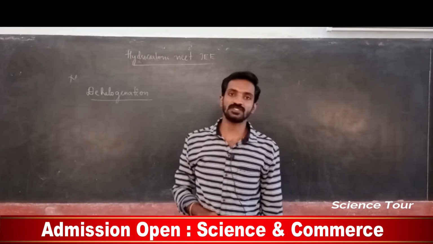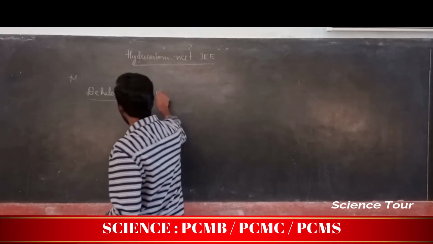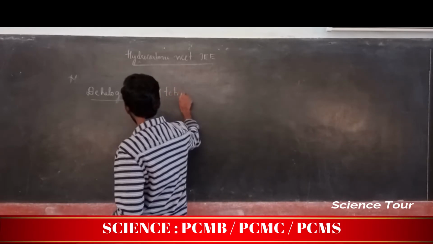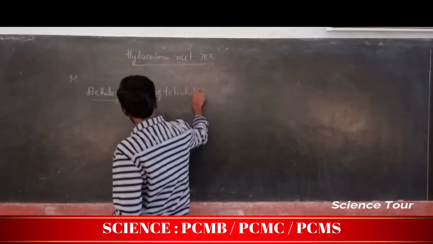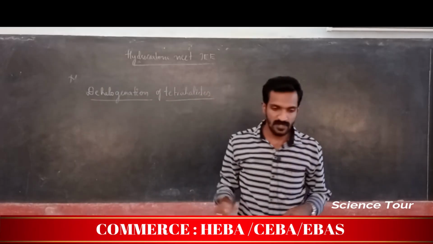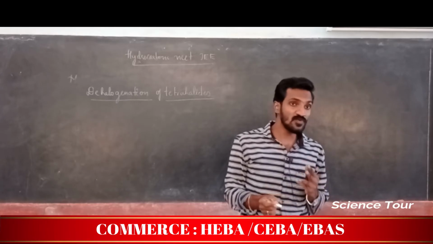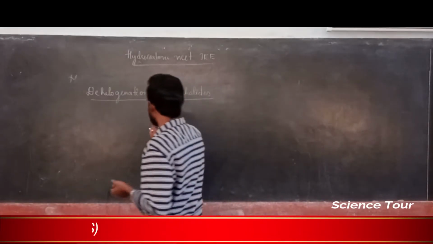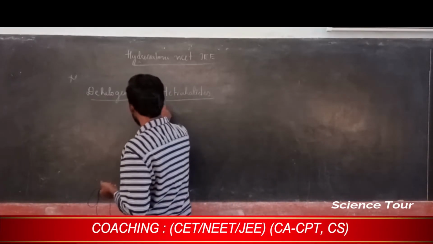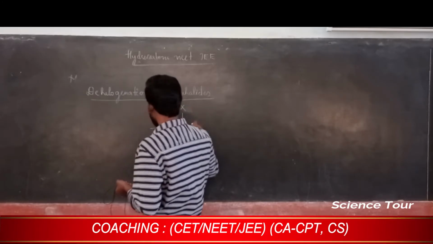Removing halogen is called dehalogenation. So my dear students, if any compound contains tetrahalides, you can remove them. Tetrahalides means 4 halogens. Okay. For example, here X. This X is nothing but halogen.